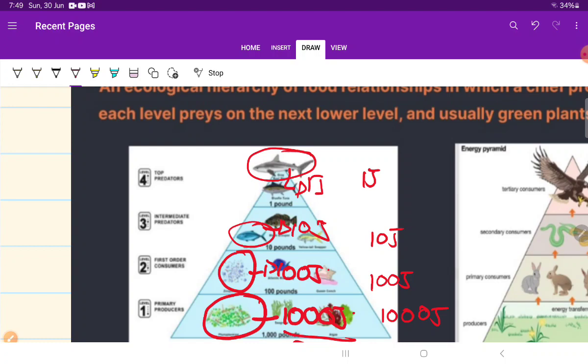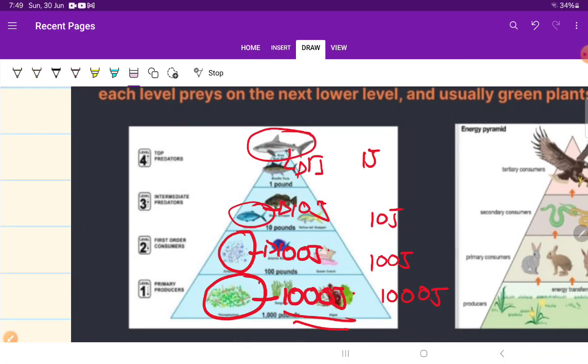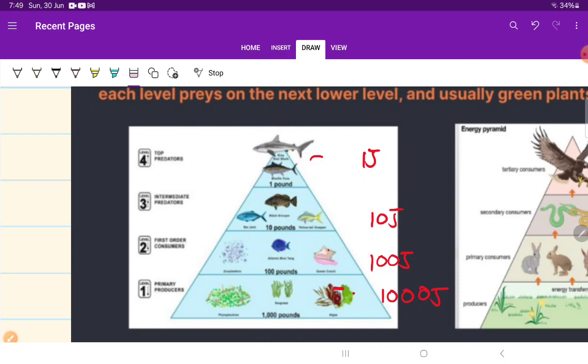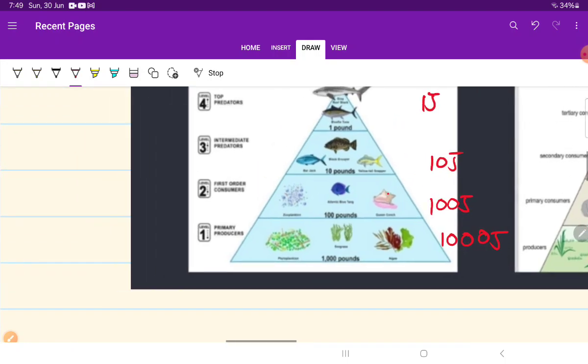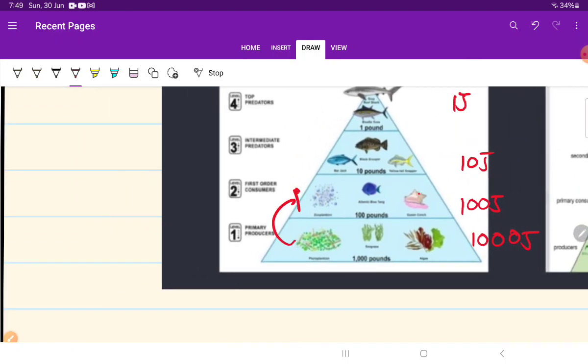Why is 90% lost, and only 10% of energy is transferred to the next trophic level? Because this plant will be eaten by these small aquatic animals.